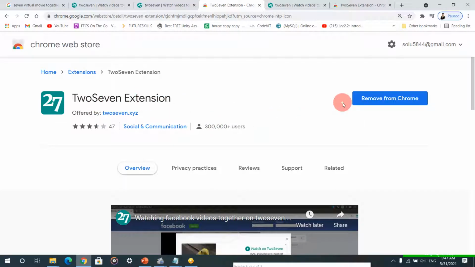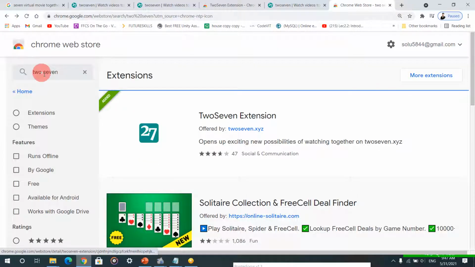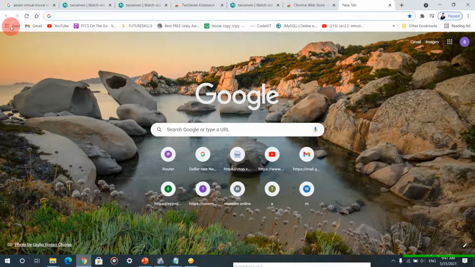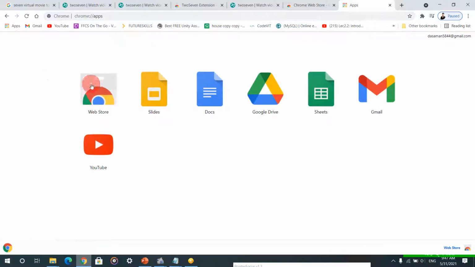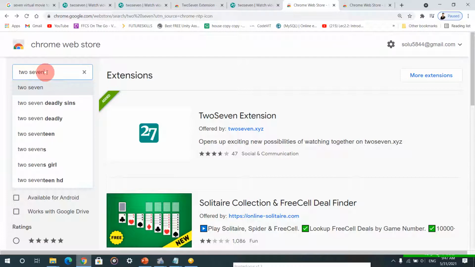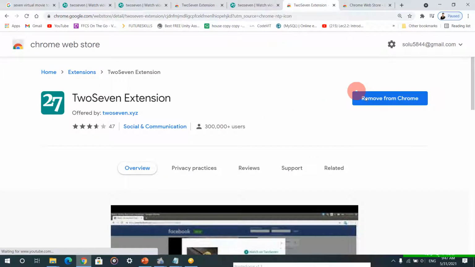Add the extension in your Chrome. The button will be here, add to Chrome. You can see here I will just go backward, and I have typed here 27. How I have gone there: you just go to Google Chrome, click on apps, show apps, and go to the web store. After going inside the web store you type here 27, and just click enter. You will be getting this, and after that, add to Chrome.